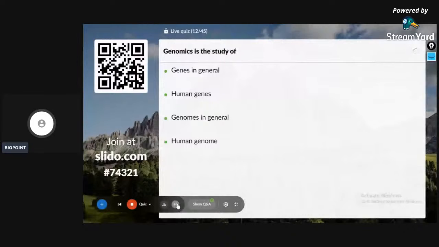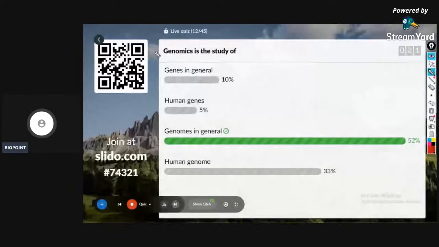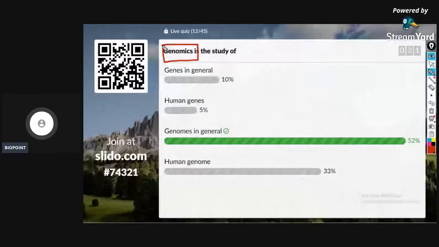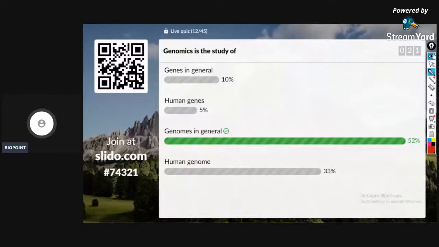Let's have the majority answer. The correct answer is genomes in general. Genomics, read the question. Genomics is the study of... It is not genes in general. It is not the study about human gene. It is not about human genome even. It is about the genomes, all the type of genomes in a general way. You call it as what? Genomics. Perfect. 13th question on the screen.